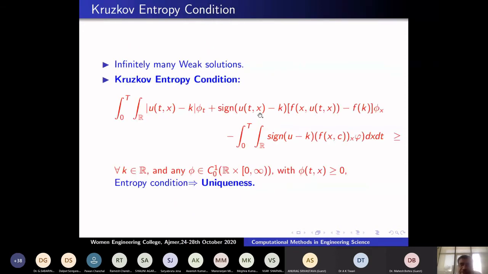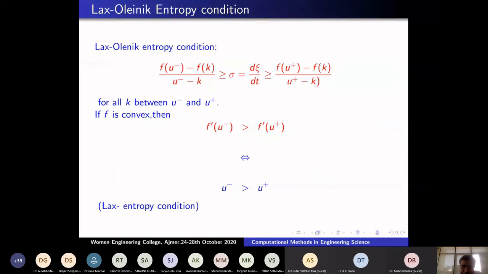Here, this is the numerical scheme we use. This is another, equivalent way of checking whether the solution is unique or not. A weak solution satisfying this entropy condition, we call the solution unique. So we have to develop a numerical scheme capturing this solution.